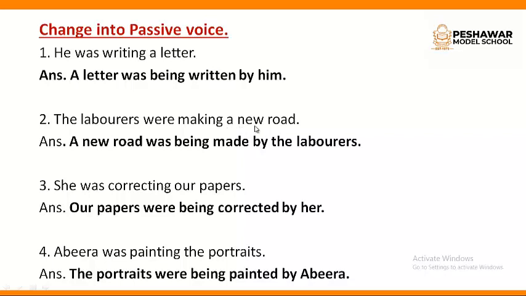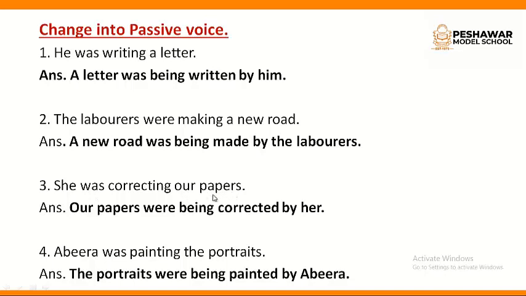So object is a new road. A new road was being. Making is the verb here. So we will add being. And the third form of make is made. A new road was being made by the laborers. These are the subject. She was correcting our papers.